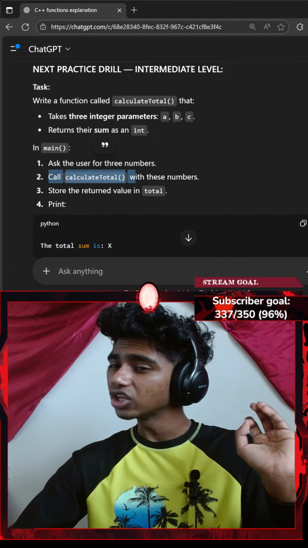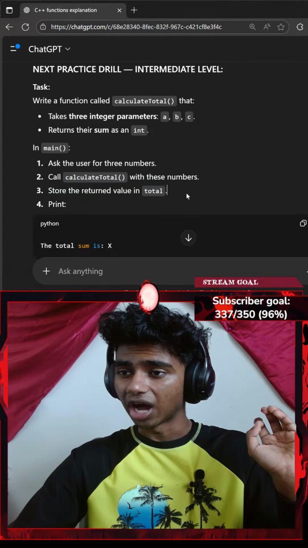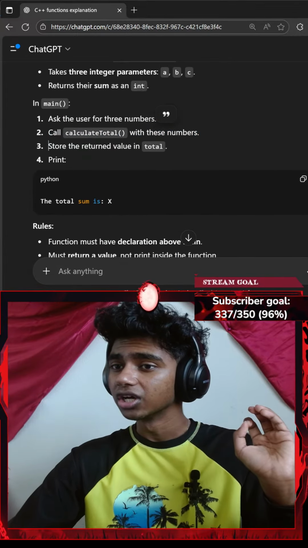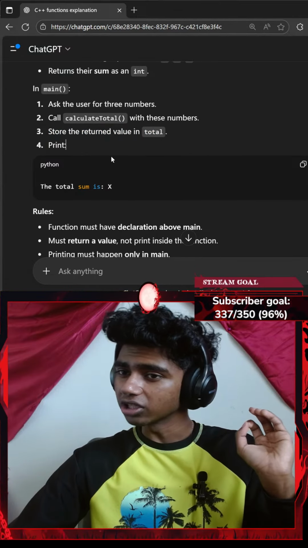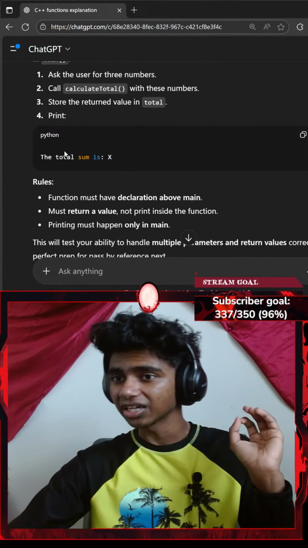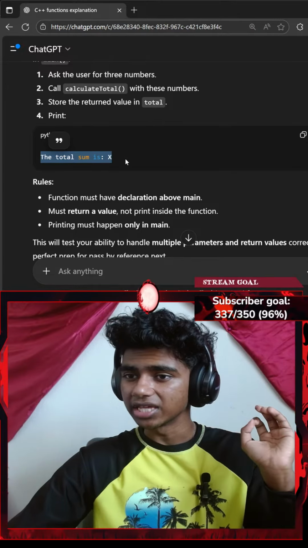Call the calculate total function with these parameters, with these numbers. Store the return value in a total variable, and then print the total sum is x.